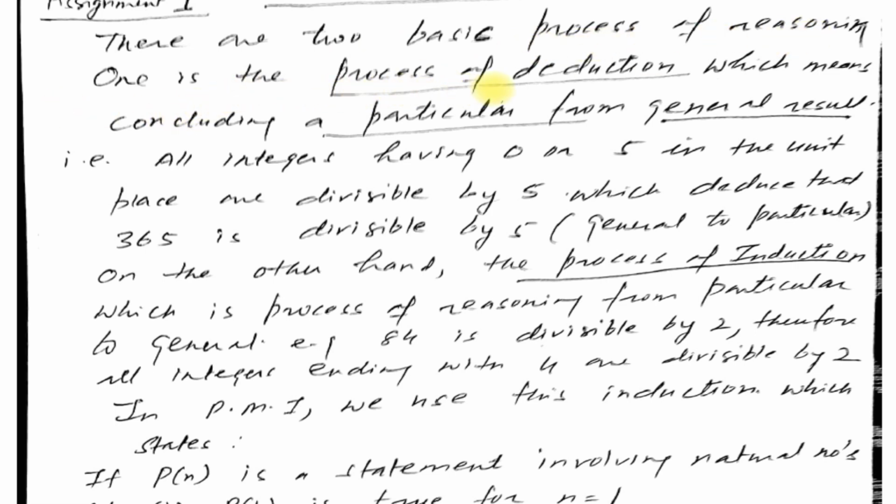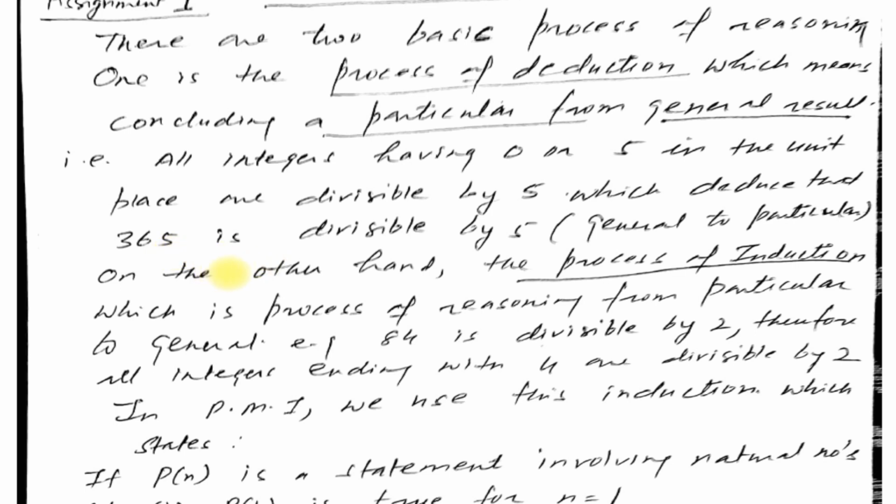One is the process of deduction, which means concluding a particular from a general result. For example, all integers having 0 or 5 in the unit place are divisible by 5, we know it, which implies that 365 is divisible by 5, or you can say 360 is also divisible by 5 because it has 5 in the unit place.